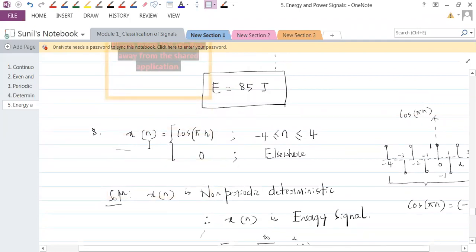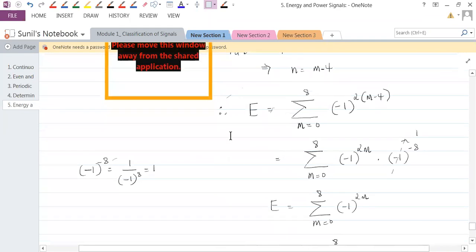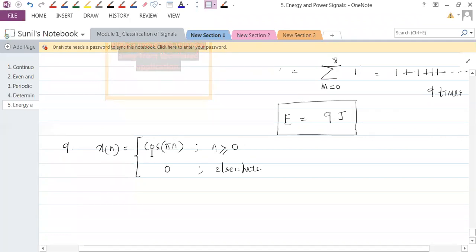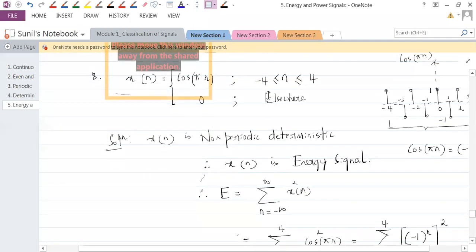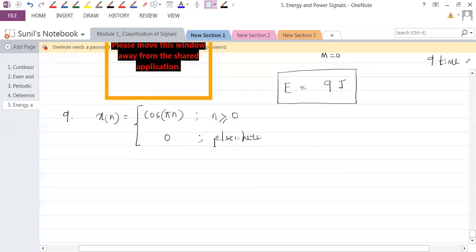Here in the ninth problem, I'm taking cos pi n only, but this range is n greater than or equal to 0. So what is the range of this? This x of n is cos pi n from 0 to infinity. Understand that? Since this is cos pi n from 0 to infinity, we can say x of n is a periodic signal. The earlier one is non-periodic because it is finite in length. Since this one is periodic, it is a power signal, and since this is a power signal, we have to calculate the power. So let's calculate that.